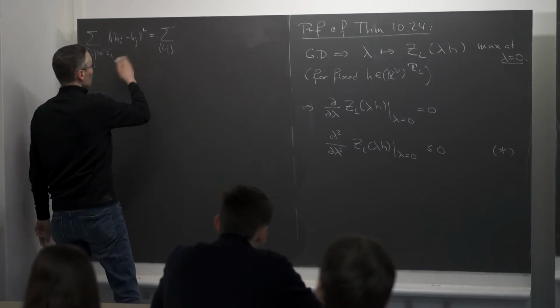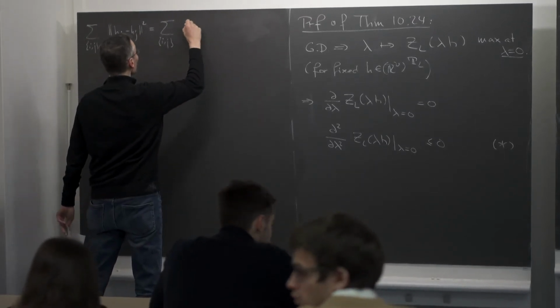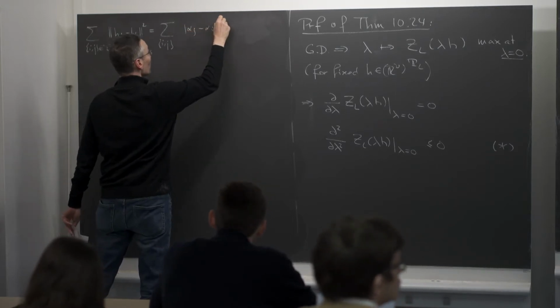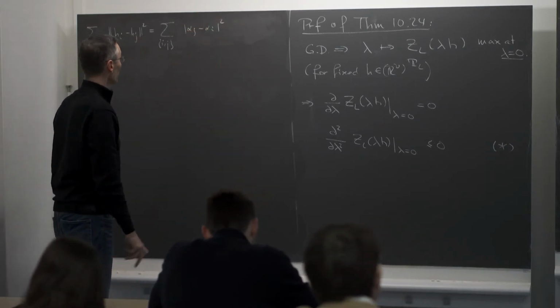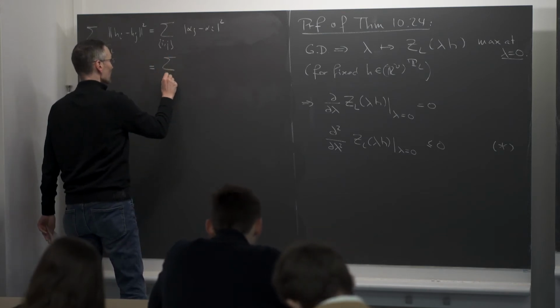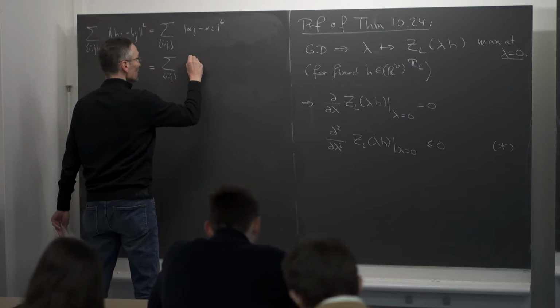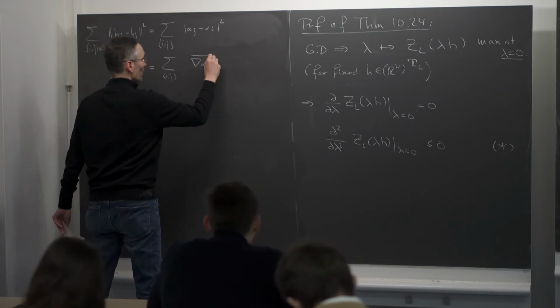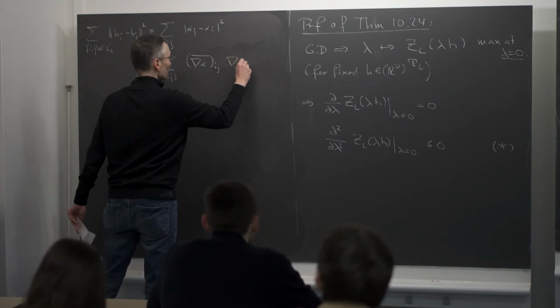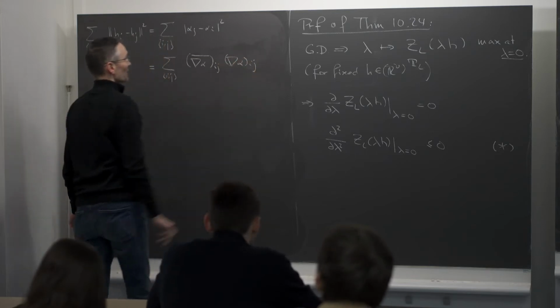So you just have to take alpha_j minus alpha_i, modulus squared. But this I can, of course, rewrite as the sum over ij of gradient alpha complex conjugate ij times gradient alpha ij.